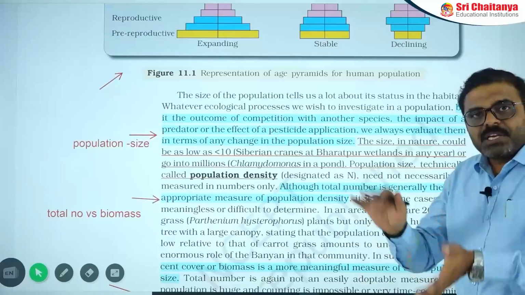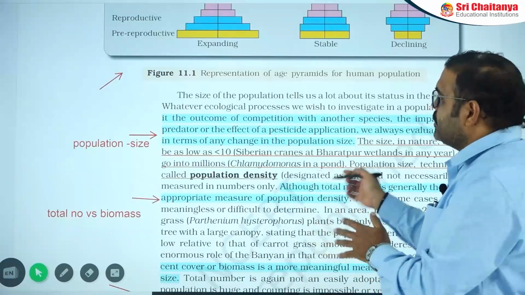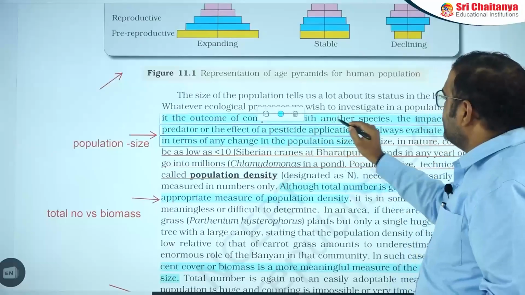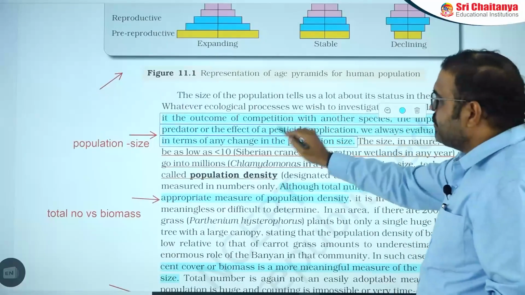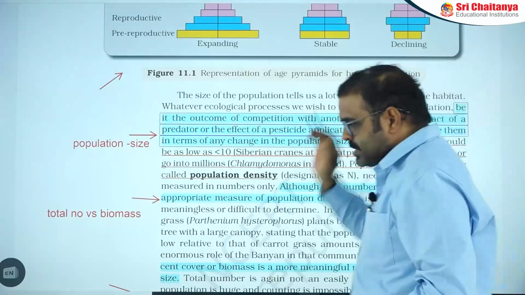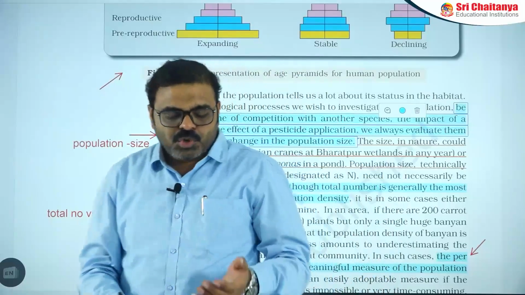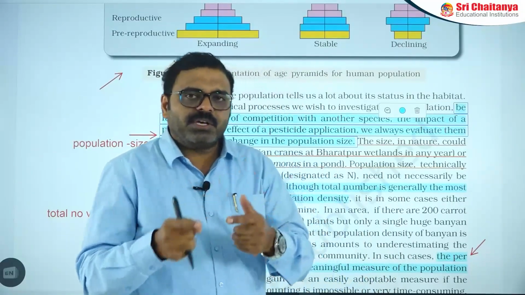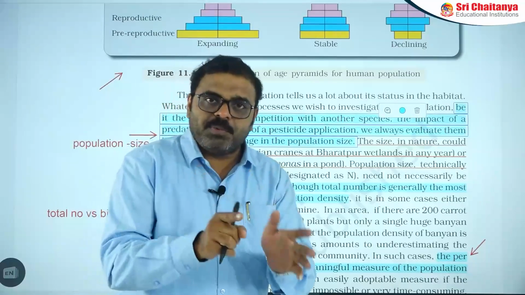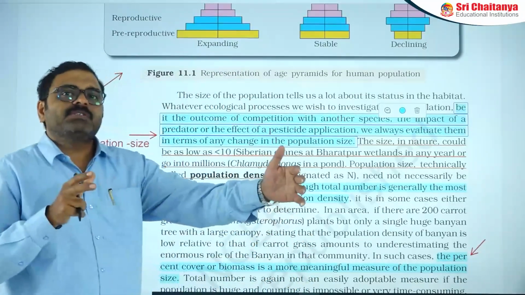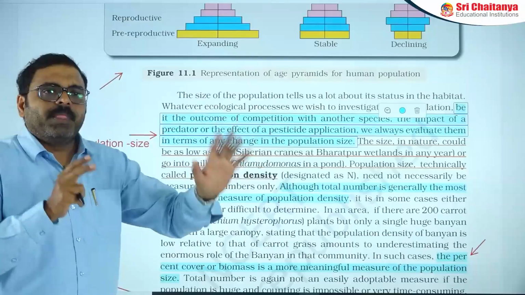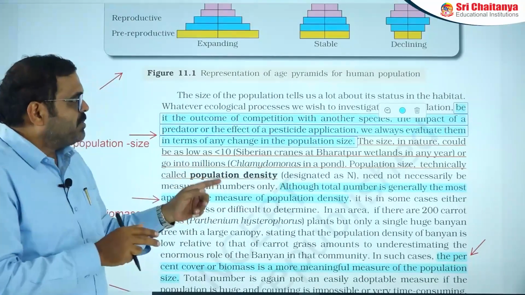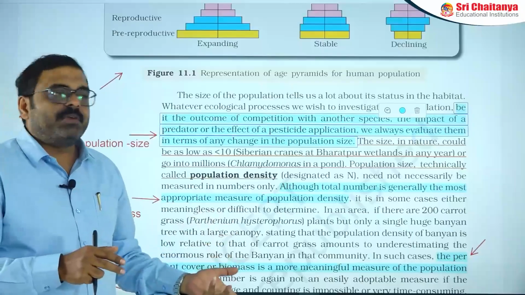Population flourishing or declining depends on surrounding conditions such as competition with another species, competition for food, predators, pesticides or parasitic effects. So parasites, predators or competition altogether definitely influence the population. If the population flourishes, it means these are not disturbing the population, so the population size can increase.